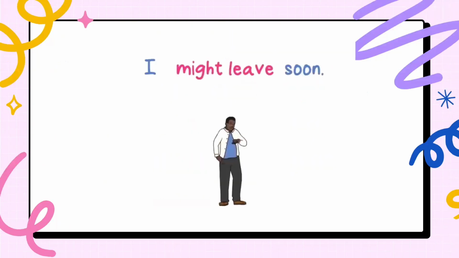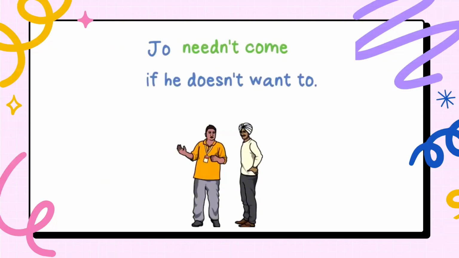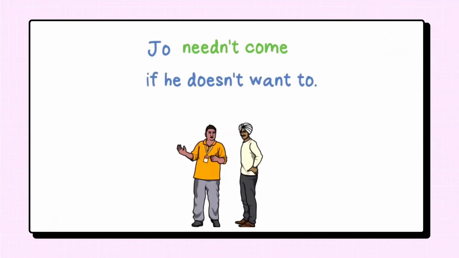We have here also an example: "I might leave soon." Might is a modal verb. The next one is "Joe needn't come if he doesn't want to." So the modal verb is needn't.